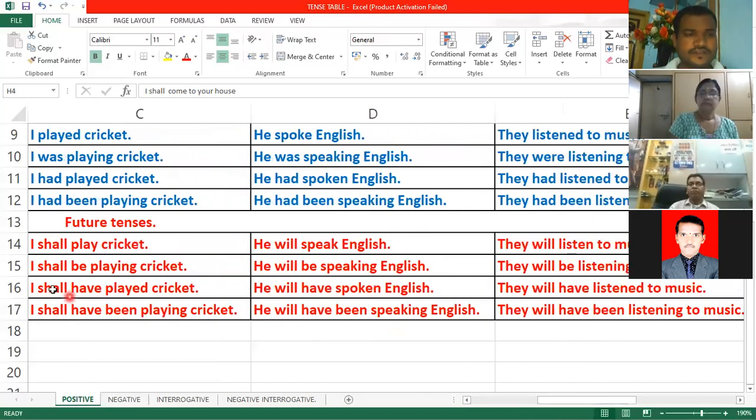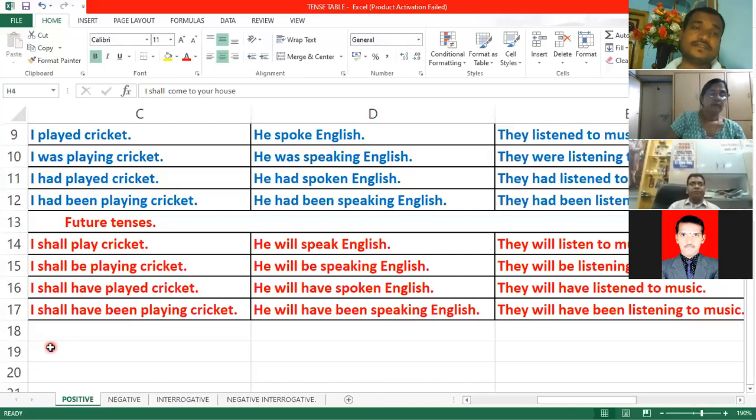All right. First example: "I shall play cricket." Next, future continuous: "I shall be playing cricket." You just observe the examples, then automatically you'll get an idea. "I shall play cricket. I shall be playing cricket. I shall have played cricket. I shall have been playing cricket." If you observe here, what is the subject?